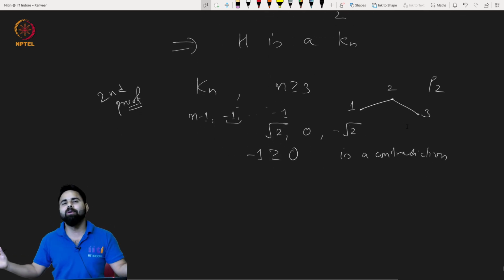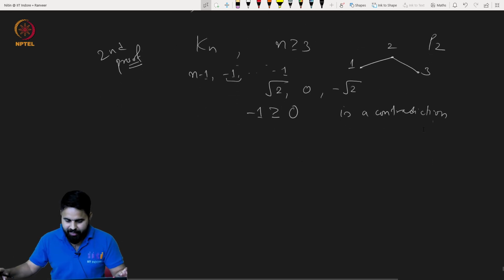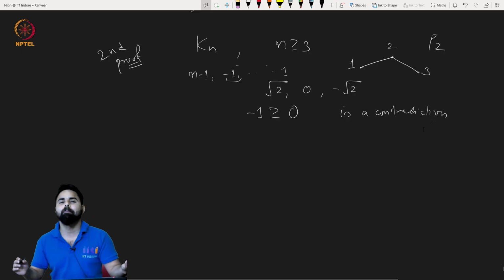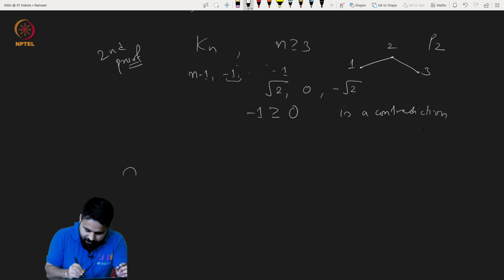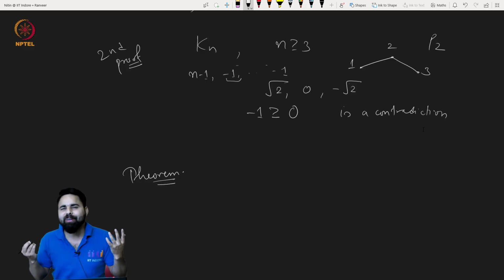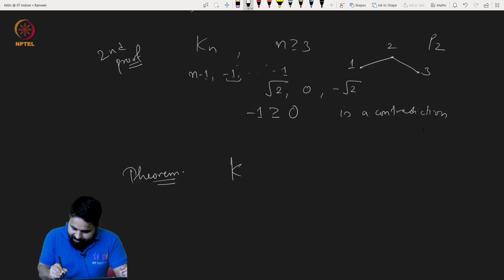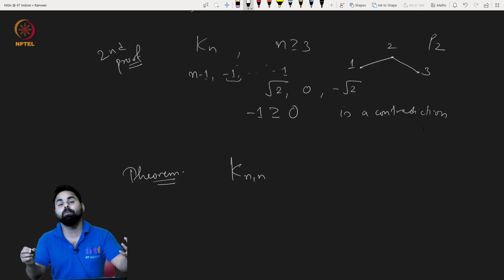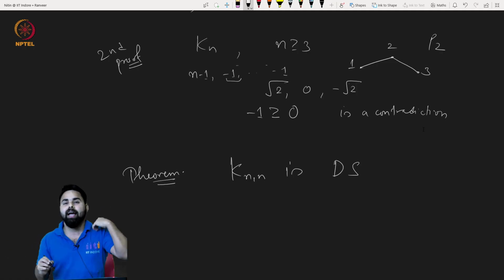Now let us move to another graph, the complete bipartite graph. We will see that as we go ahead, things will get slightly trickier and trickier. So the theorem: the balanced complete bipartite graph Kn,n is determined by the spectrum of the adjacency matrix.